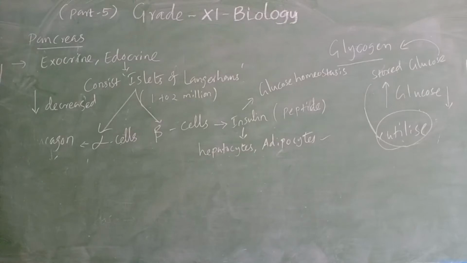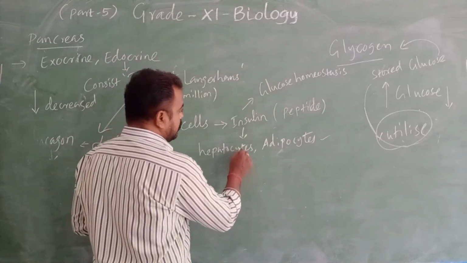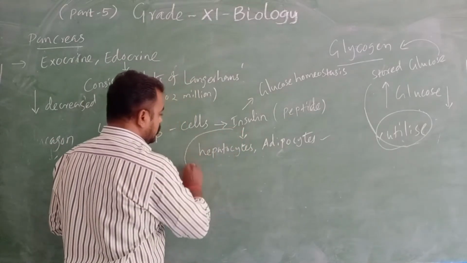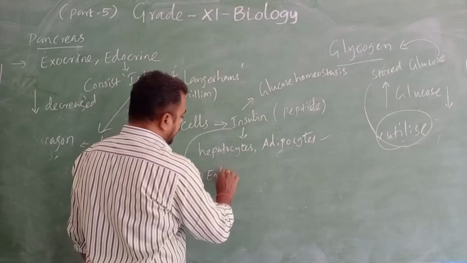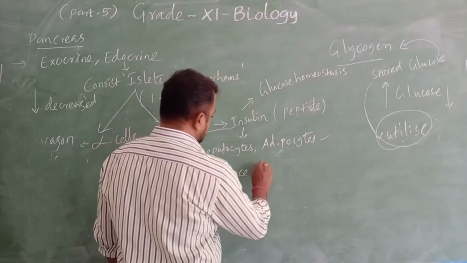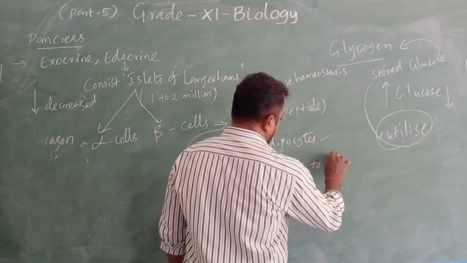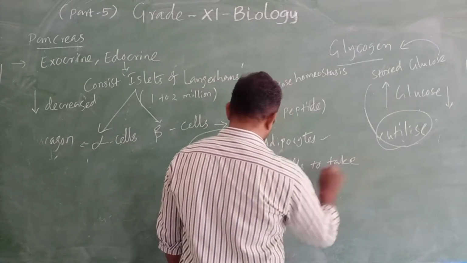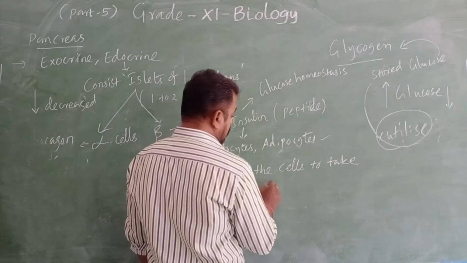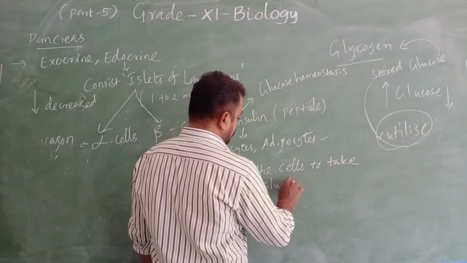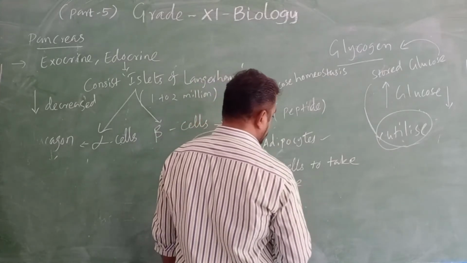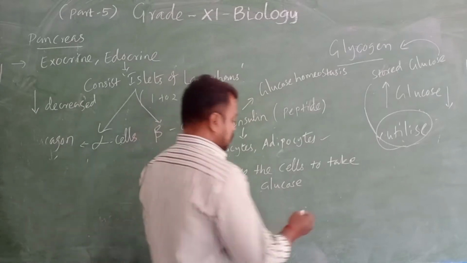The next one, what has happened, which enhances, which one? The insulin enhances the cells to take glucose, to take and utilize it.